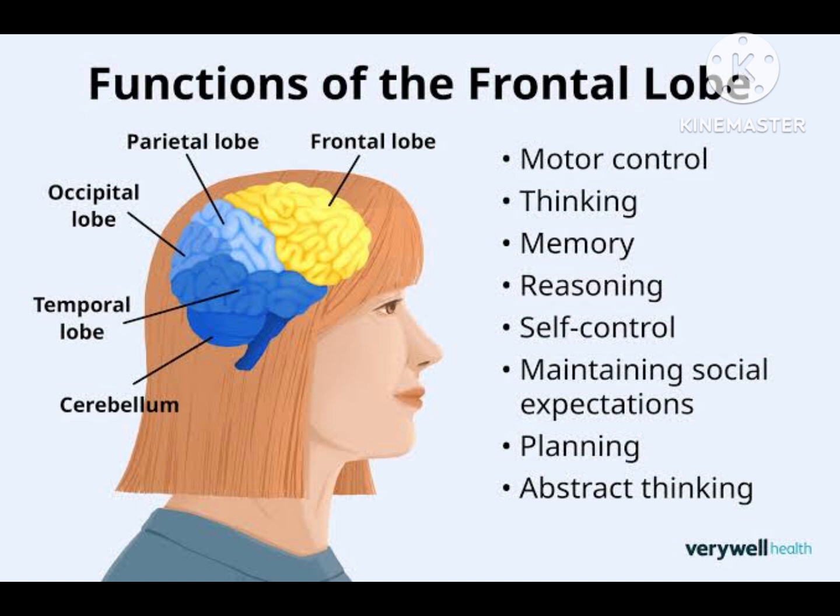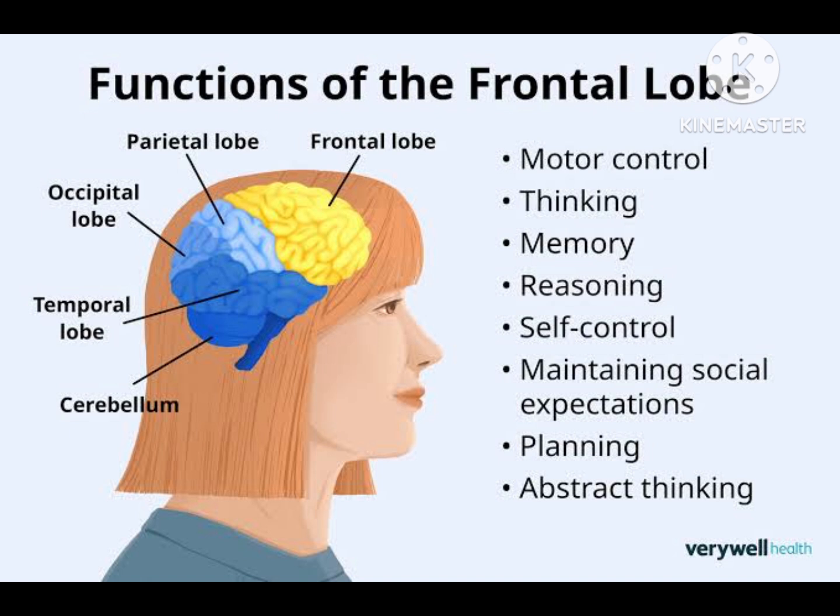So as you can see, the features of frontal lobe are mentioned on your screen. So these are functions of frontal lobe. It is very important for motor control. It is extremely important for thinking, memory, reasoning, self-control, maintaining social expectations, planning, logical thinking, abstract thinking, and for your speech production. And there's this area in your frontal lobe which is called Broca's area, which is extremely important for your speech production, and it is in your left hemisphere of frontal lobe.